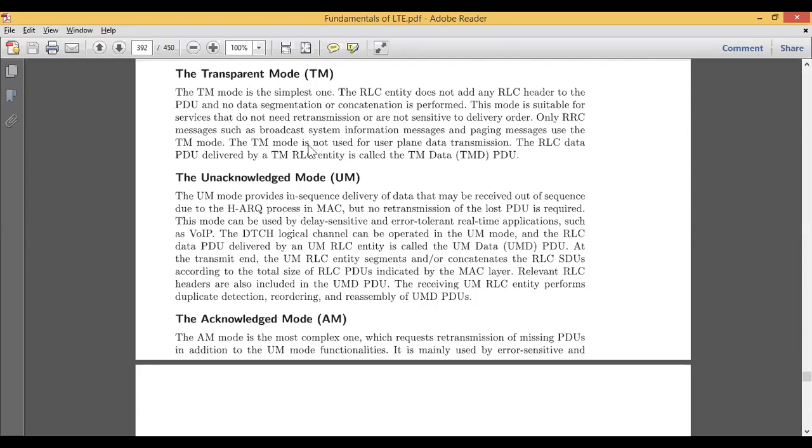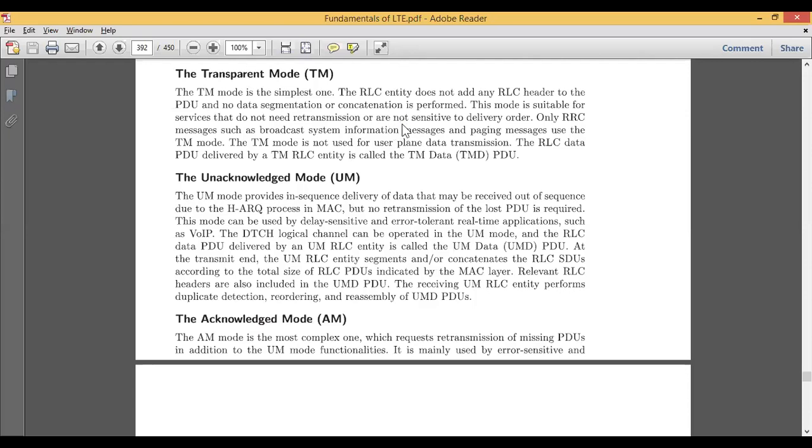This mode is suitable for services that do not need retransmission. For example, if I'm transmitting some data and you receive it, I will not be bothered about whether you have received the data, whether it is correct, or whether it has errors. My work is just to transmit, that's it. I don't require any retransmission, because there is no chance of getting an acknowledgement from your side. So I'm completely transparent from my side. I just transmit the data without any segmentation.